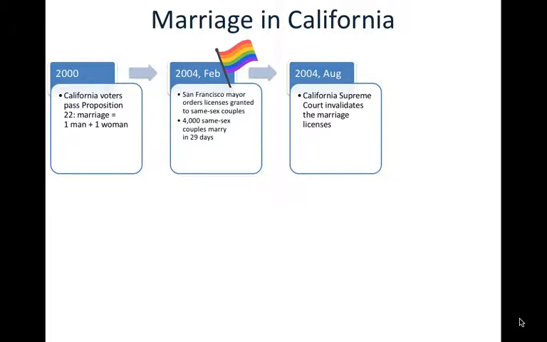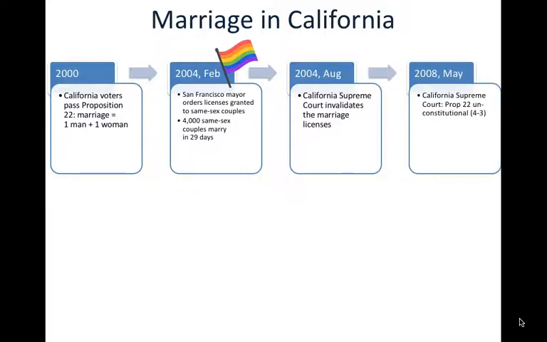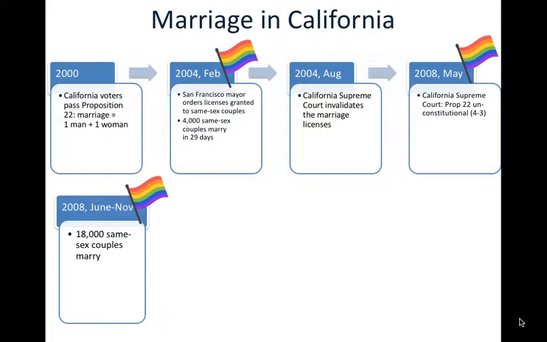So in 2004, still a few months later, the California Supreme Court invalidated those marriage licenses. But in 2008, the California Supreme Court ruled that Proposition 22 had been unconstitutional all along. So rainbow flags waving again. Not only that, but 18,000 couples got married. Do you know how much flowers and cake that is? That is a lot of flowers and cake.